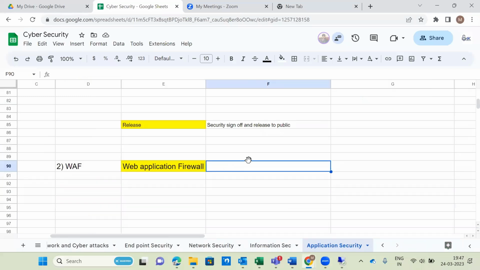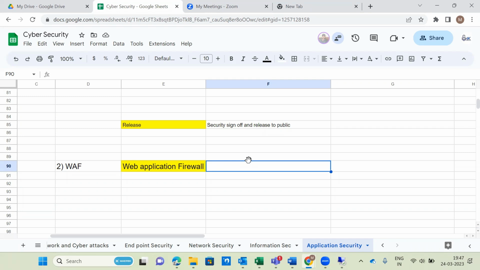So web application firewall will block against the OWASP top 10 category of attacks, as per the OSI layer, dedicated to layer number 7. On the other hand, next generation firewall will prevent attacks from layer number 1 to layer number 7. That means how many layers do we have? Total 7 layers as per OSI.